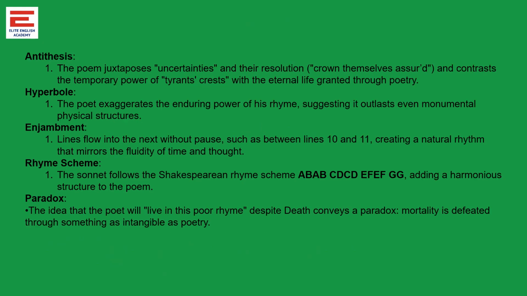Then we have hyperbole, exaggeration. The entire poem is a hyperbole. We had enjambment, rhyme scheme, we know AB, AB, CD, CD, EF, EF, GG. Paradox towards the end. It is said, I live in this poor rhyme. That can be considered as paradox.